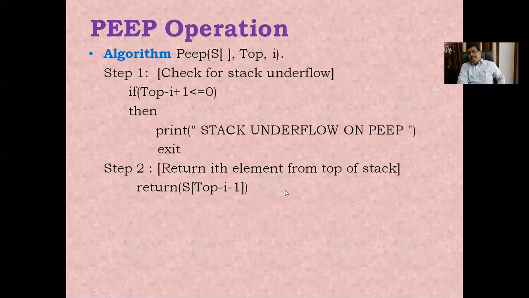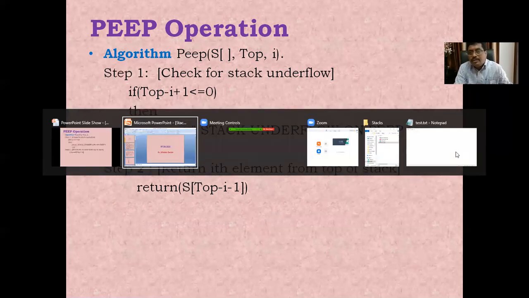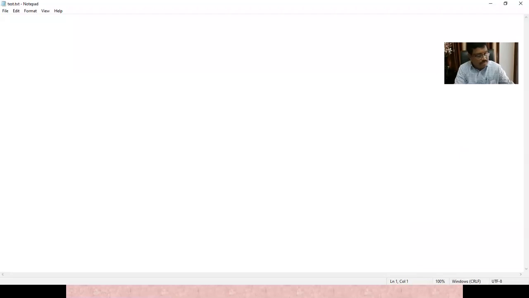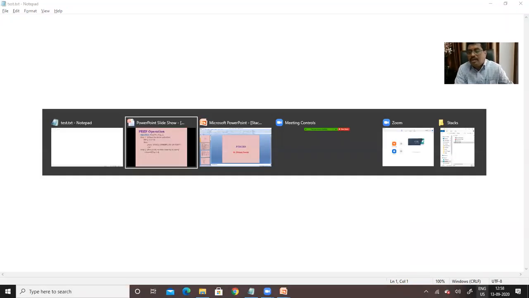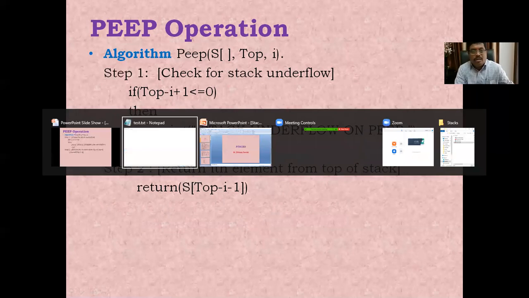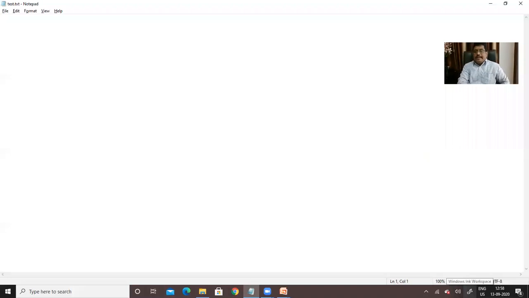And the next one is the peep operation. For the peep operation, we will take one example here. On that example, we take some stack size, say 4 or something.